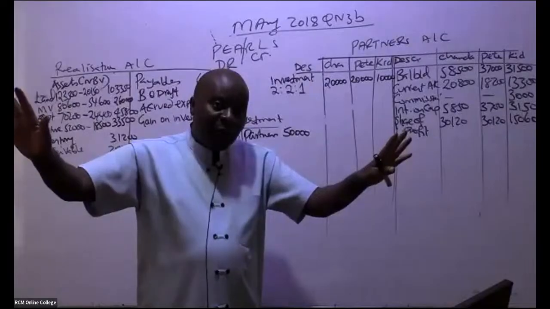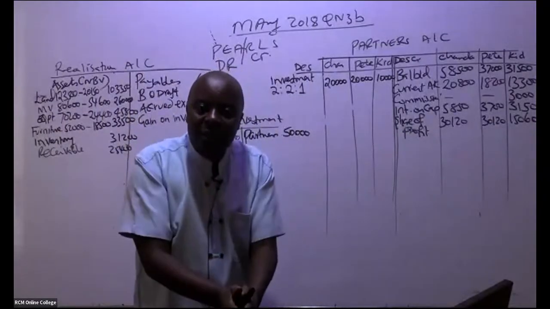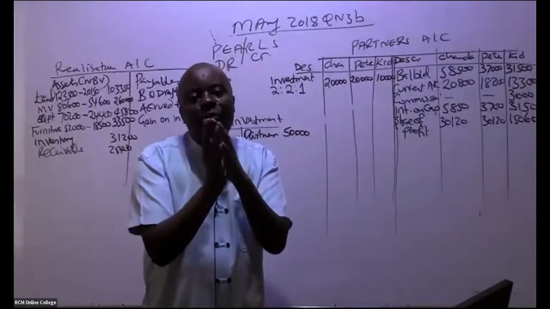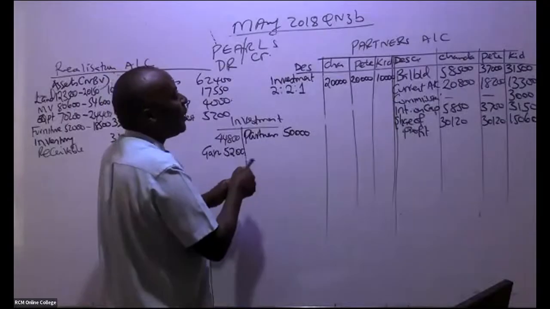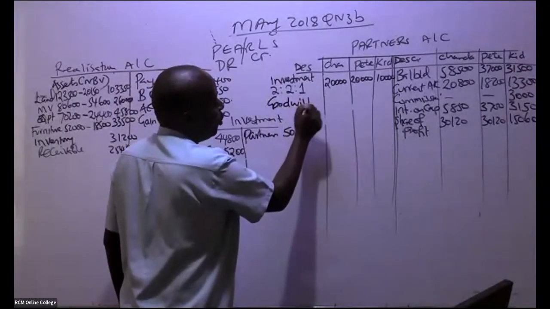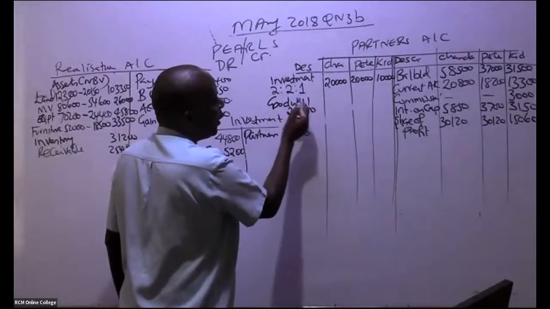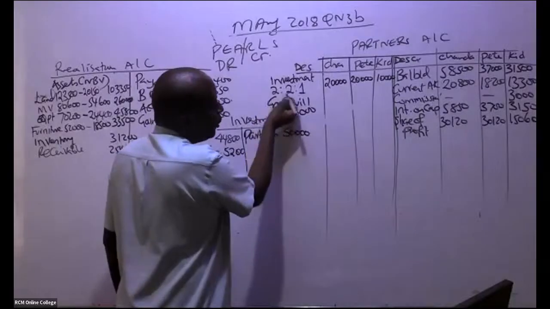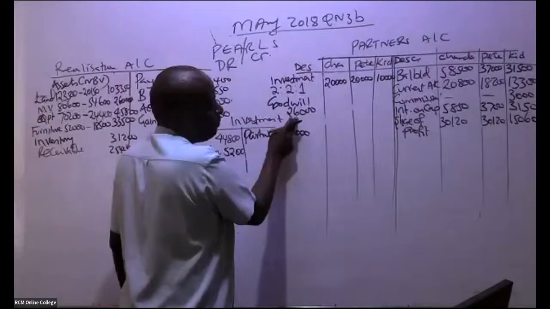No. So it means automatically that this is a loss for the partners. It's an expense for the partners, and expenses are normally debited. So come and give us here goodwill. You debit here goodwill. Remember, in total it is 26,000, and we are sharing it out on this basis. So 2/5 times 26,000.